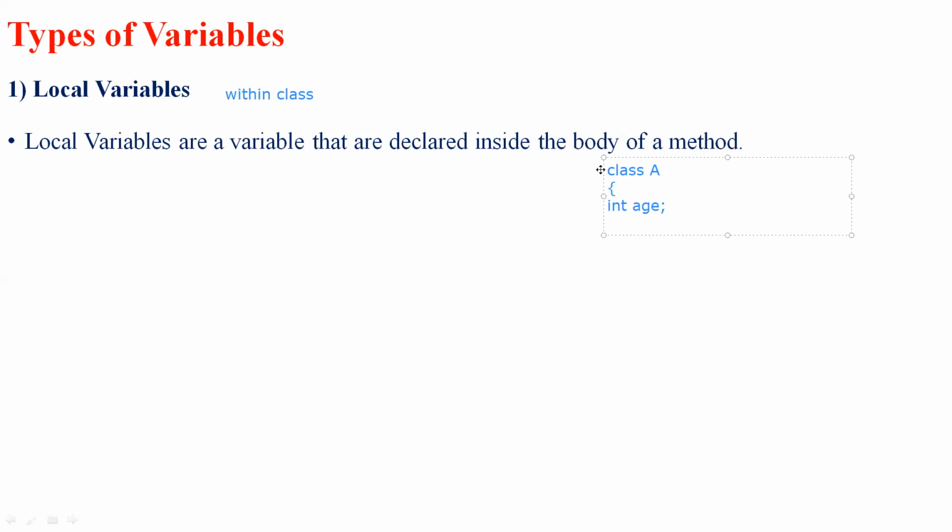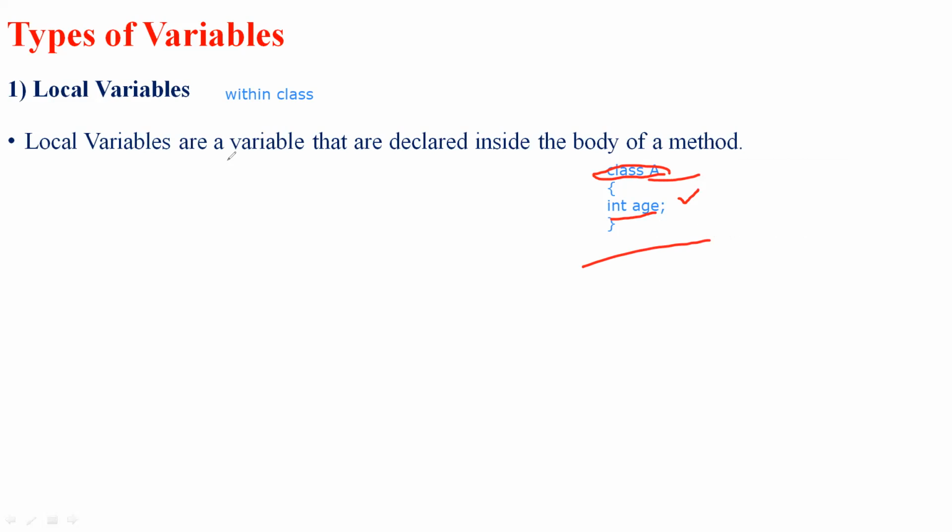So this int age is usable only for class A. None of the other classes other than class A will be aware that this int age is present in class A.